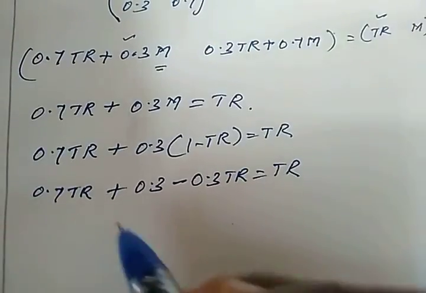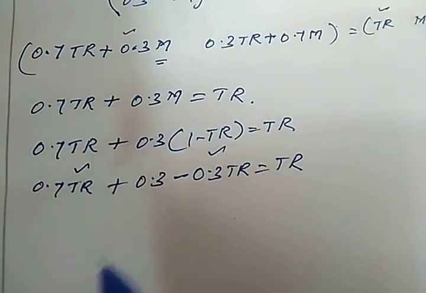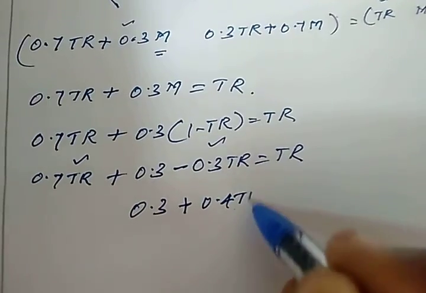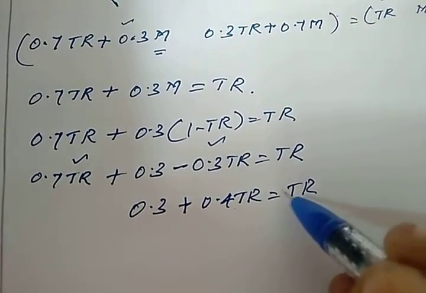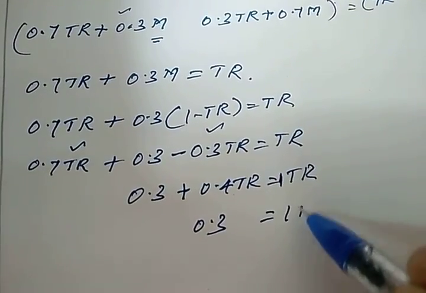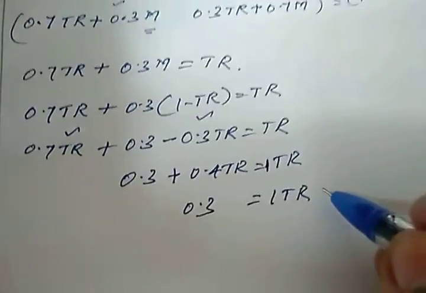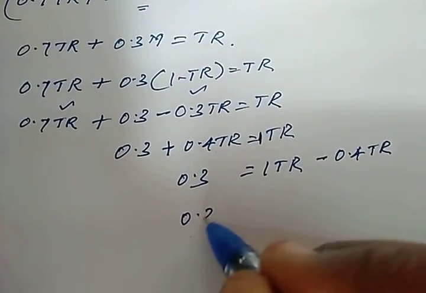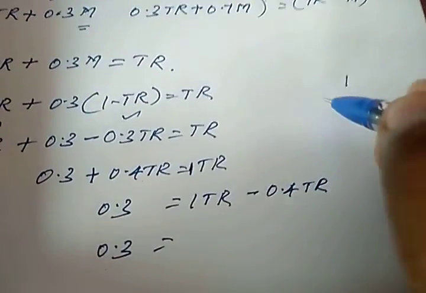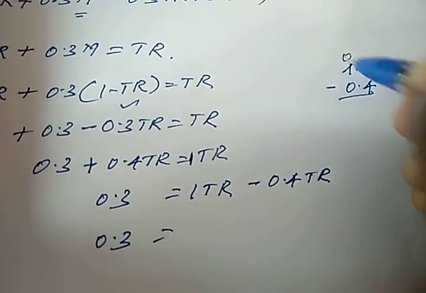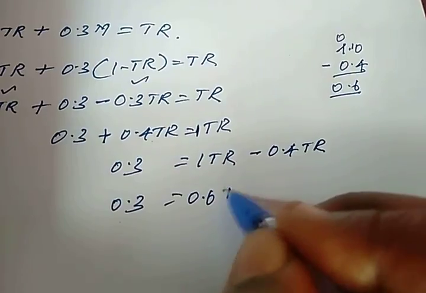Subtract 0.7 minus 0.3: 0.3 plus 0.4 TR equals TR. The coefficient of TR is 1 here, so we are going to subtract in the next step. Plus is converted into minus when it goes to the other side. 1 minus 0.4 is 0.6, so it is 0.6 TR.